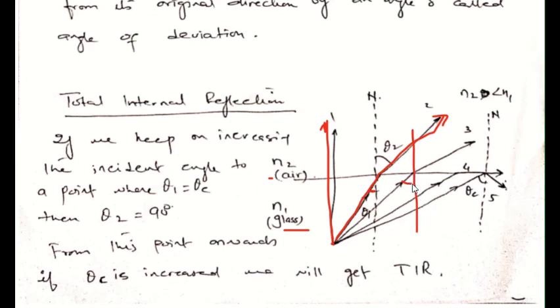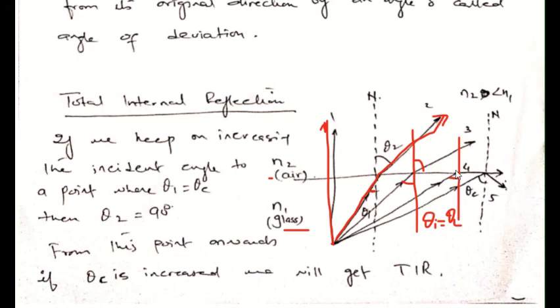Now if we keep on increasing, and you draw a normal over here, you see that the incident angle has been increased, and again the angle of refraction is increasing, the ray bending away from the normal. In the fourth case, you will see that the angle of incidence equals the critical angle, that is theta c over here.